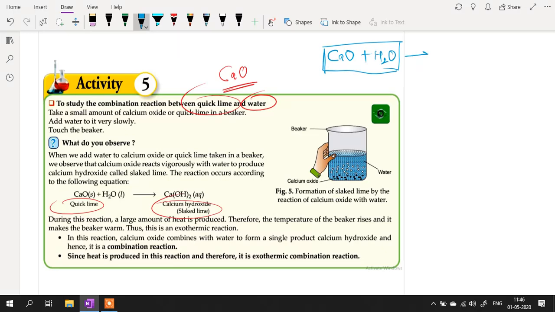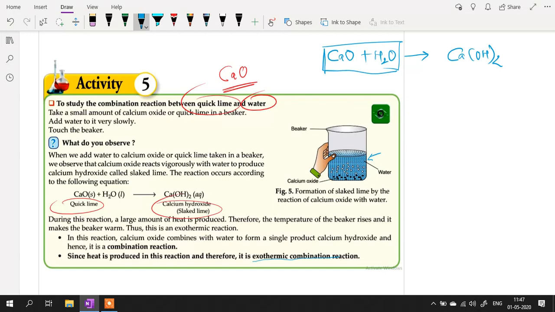It is an exothermic reaction. Why? Because it gives calcium hydroxide, Ca(OH)2, and the beaker heats up when this reaction takes place. So heat is evolved. That's why it is also an exothermic reaction. So it is an exothermic combination reaction.